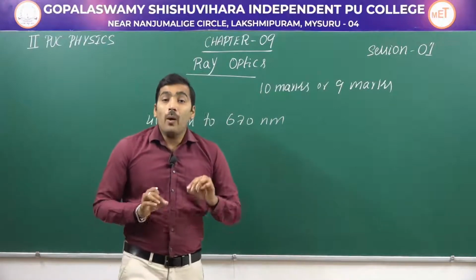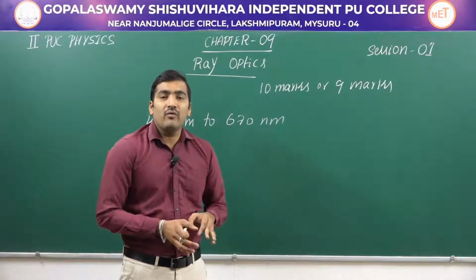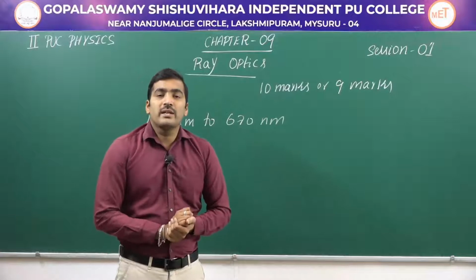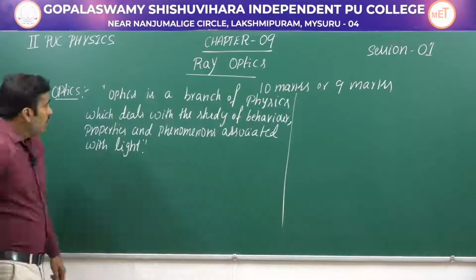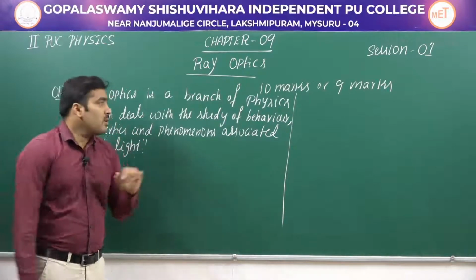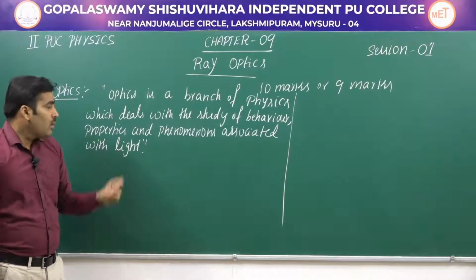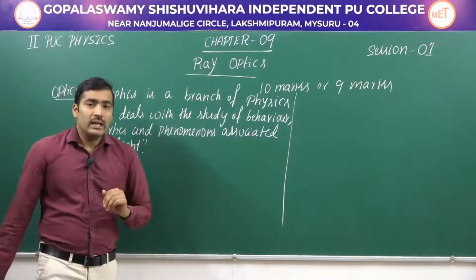Okay. So optics is a branch of physics which deals with the study of behavior, properties and phenomena associated with visible light. Let us write the definition for optics now. Optics is a branch of physics which deals with the study of behavior, properties and phenomena associated with light.